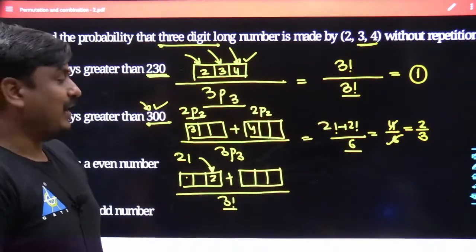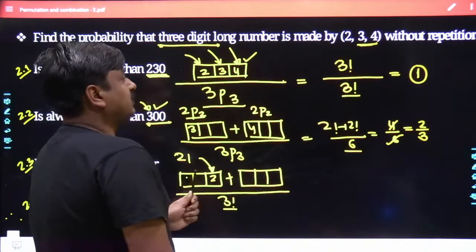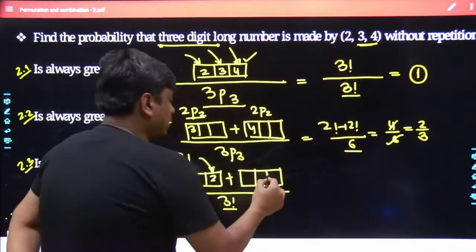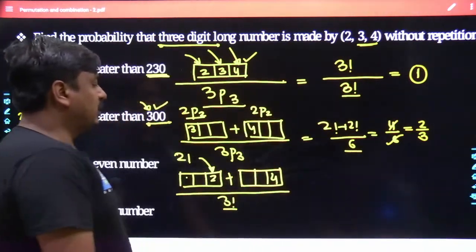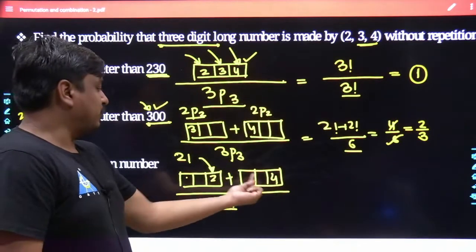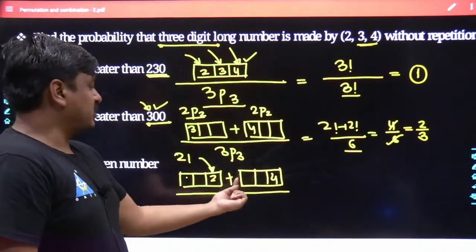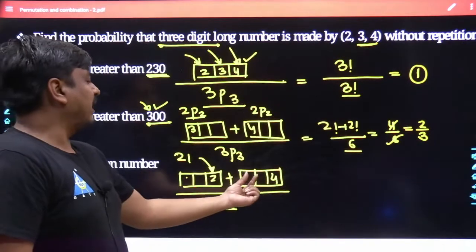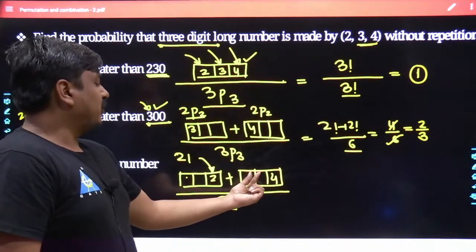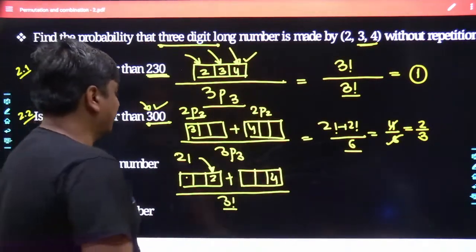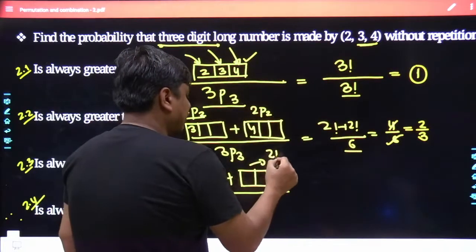Mathematically we used to take the addition in between. Now instead of fixing the units place as 2, I have fixed the units place as 4. Still the 10th position as well as the 100th position have been left out, and here you can either fill 2 3 or 3 2. How many possibilities are being left out? Still it is 2 factorial.